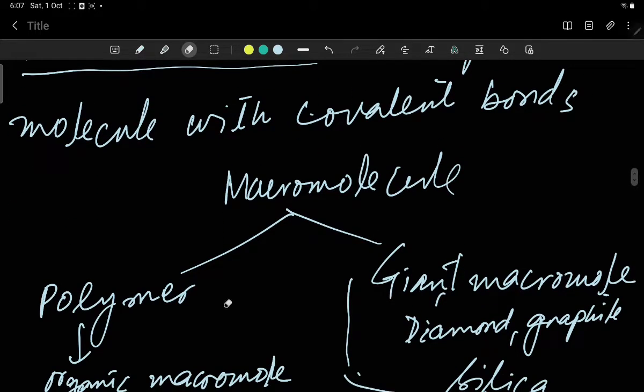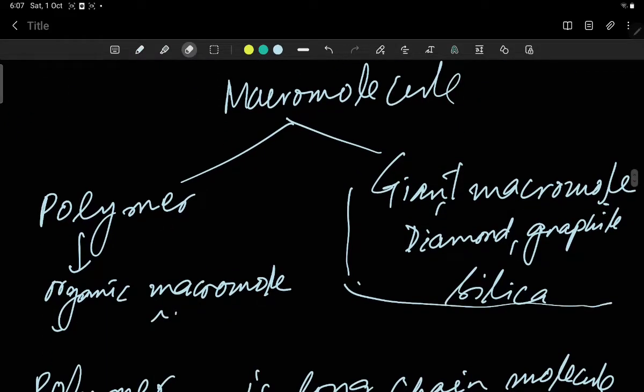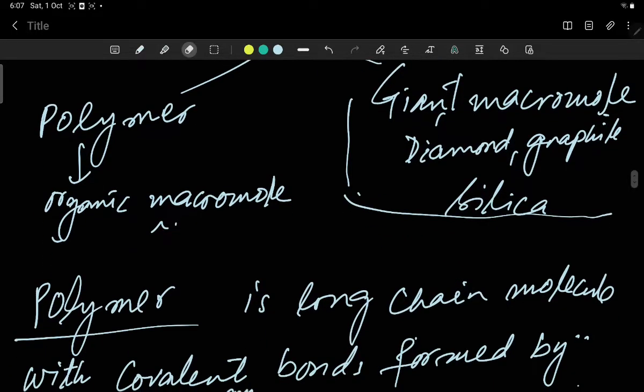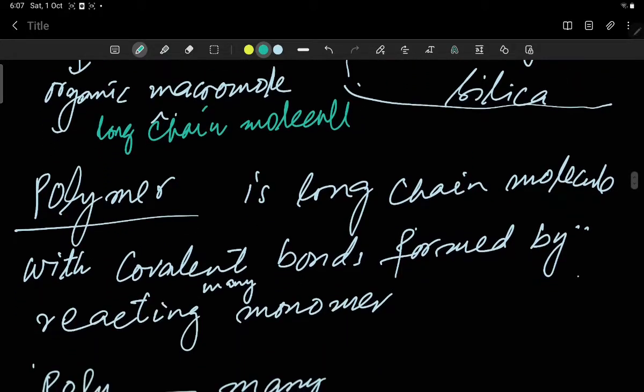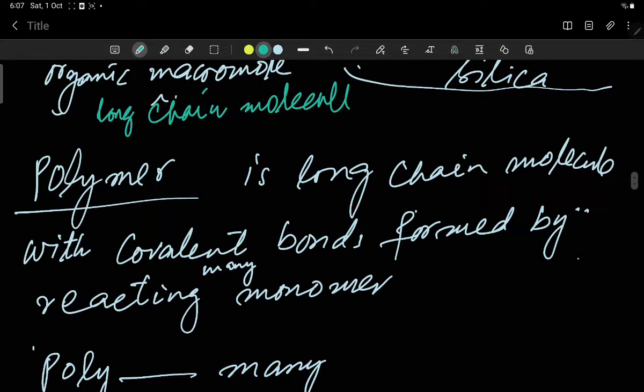Macromolecules can be classified into two types: polymers and giant macromolecules. Giant macromolecules are diamond, graphite and silica, while a polymer is an organic macromolecule, which is a long chain molecule with covalent bonds formed by reacting many monomers of the same type.